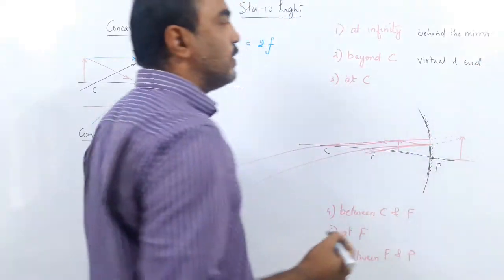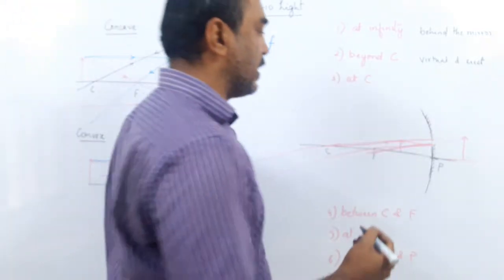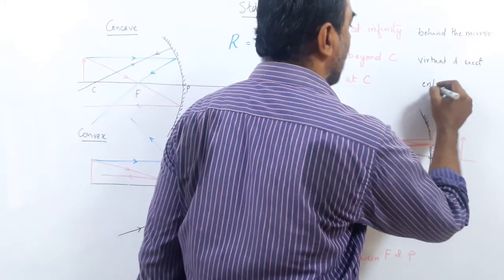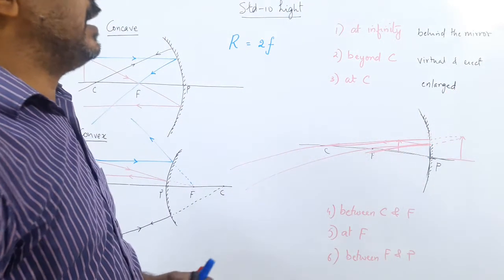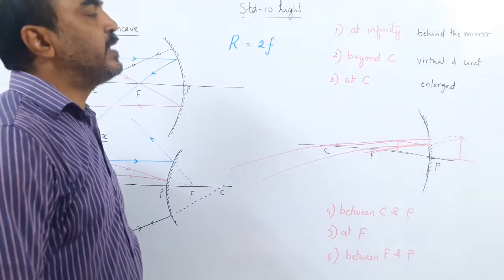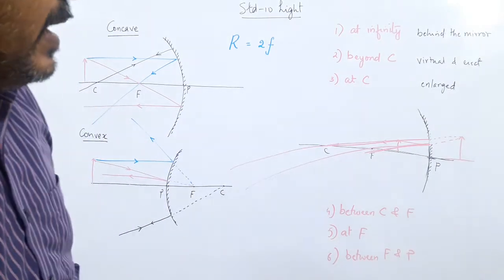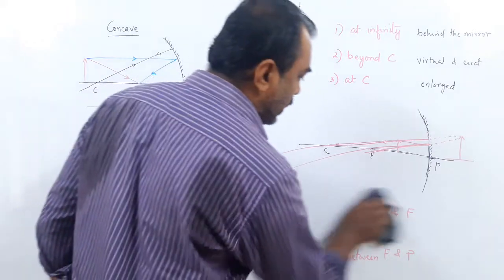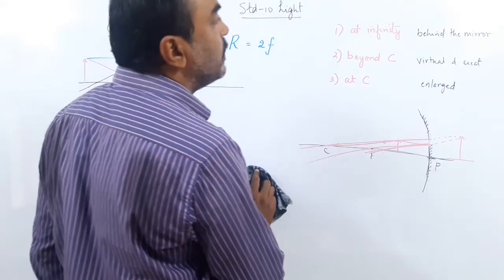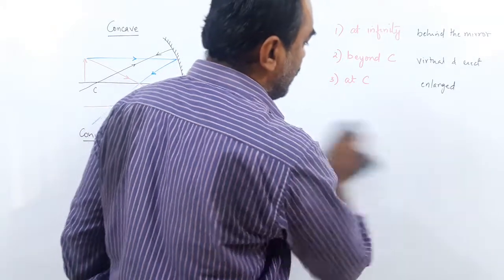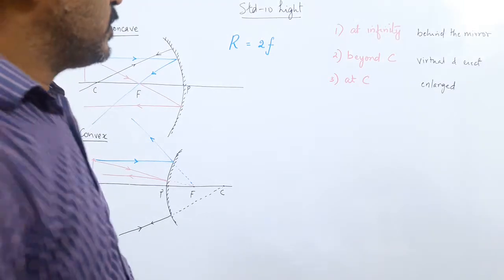So remember, real images are always inverted. Virtual images are always erect. And it is enlarged, you can see. Right? It is enlarged. So these are the six different cases which have given us an idea of how, when you change the position of the object, the nature of the image also changes. Now we'll try to see. The world has become exciting. Yes?